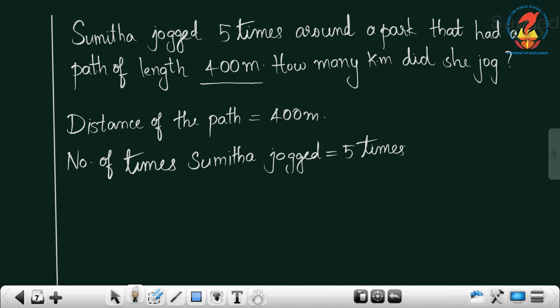So the answer is 400 multiplied by 5. 5 4s are 20, so 2 0, then how many zeros are there? 0 0. So 2000 means 2 kilometer.